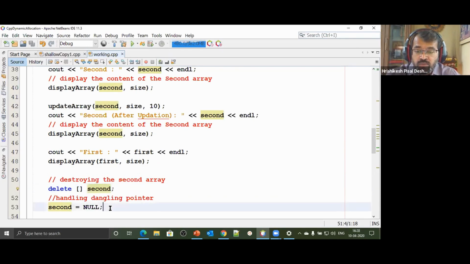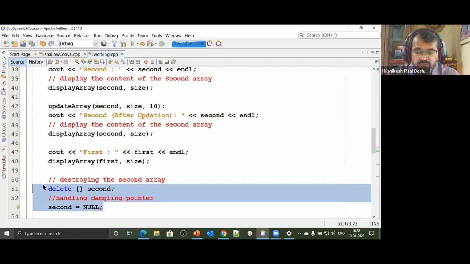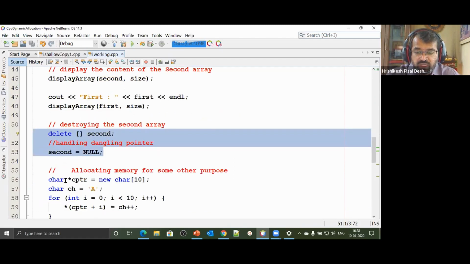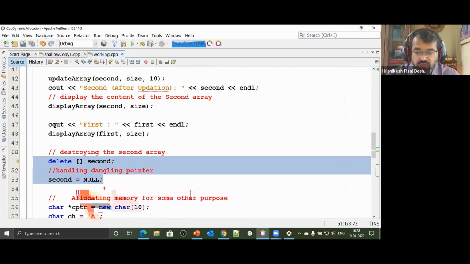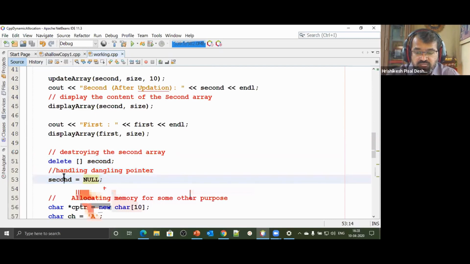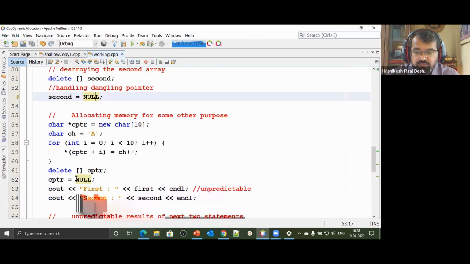And you are a good programmer, so you have that thing in your mind: whenever we delete a pointer, meaning we release memory using the delete operator, we should not leave a dangling pointer. So you set second equal to null, that's okay, you have handled this pointer. But in that case, our first pointer is still a dangling pointer. After this, if I fetch the value using the first pointer, there is always a chance that things can go wrong, because second has become null, but first is still dangling, still pointing to the same memory location.